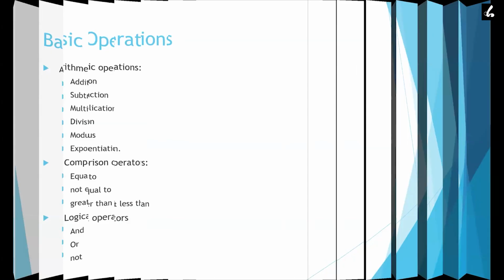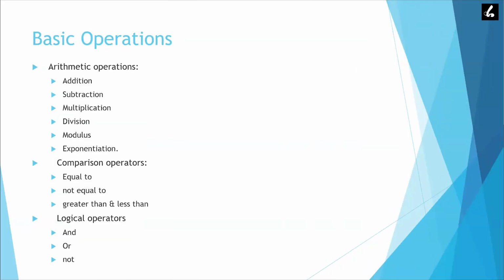Once we cover these data types, we will perform some basic operations, which include arithmetic operations like addition, subtraction, division, etc. Then we have comparison operators like equal to, not equal to, and logical operators like and, or, not. So these are the basic topics of Python. Now let's move to the Python environment and understand all these basic things in detail.